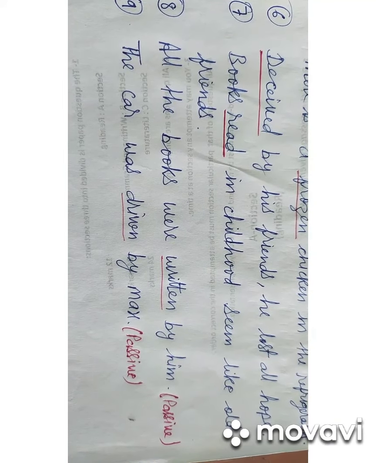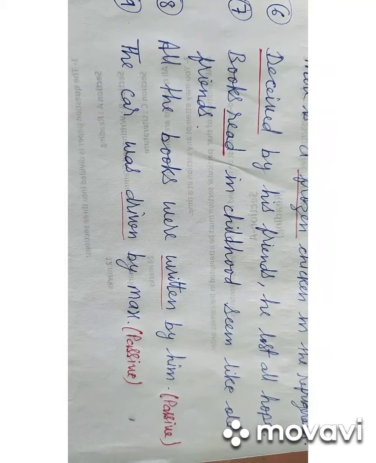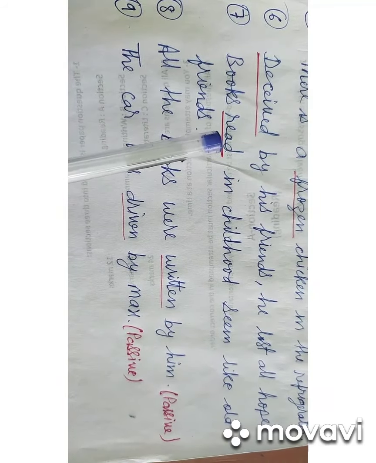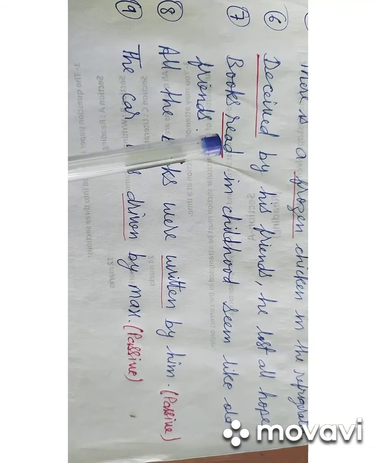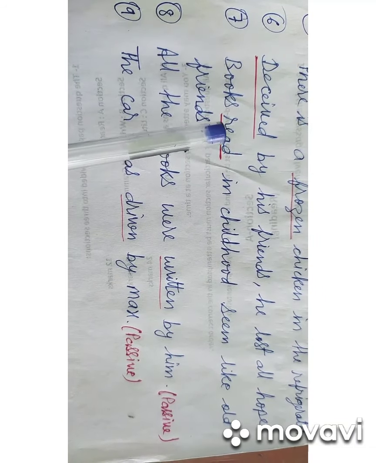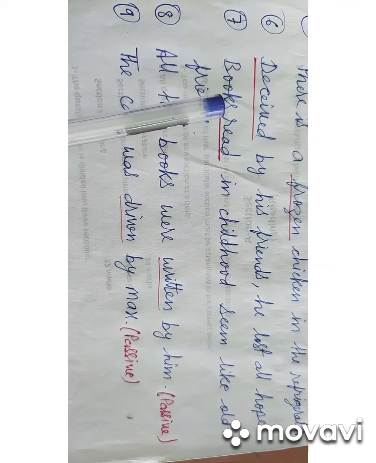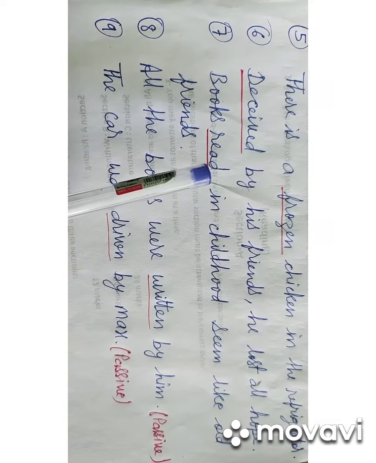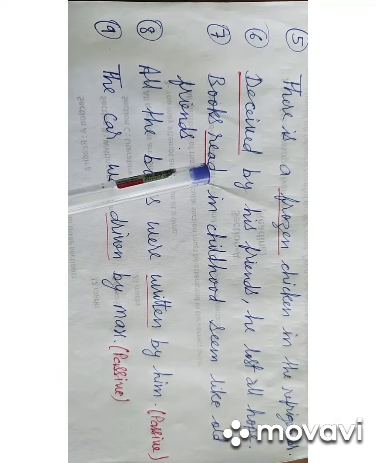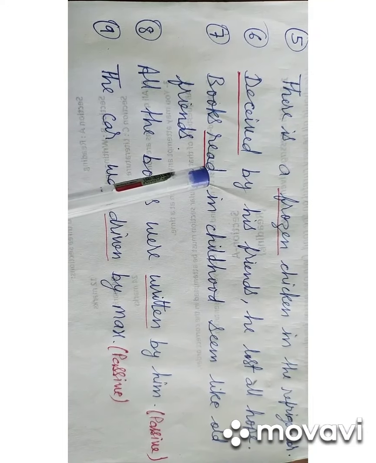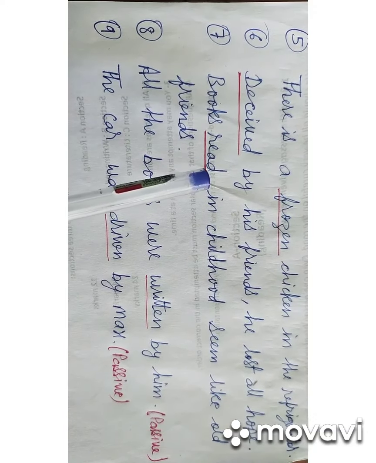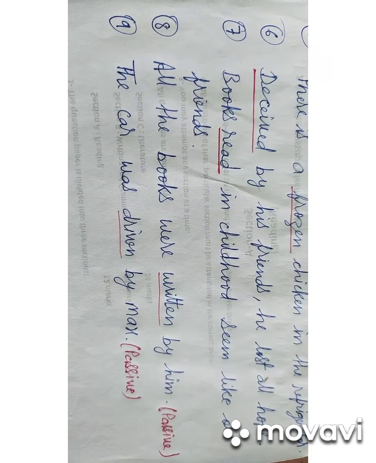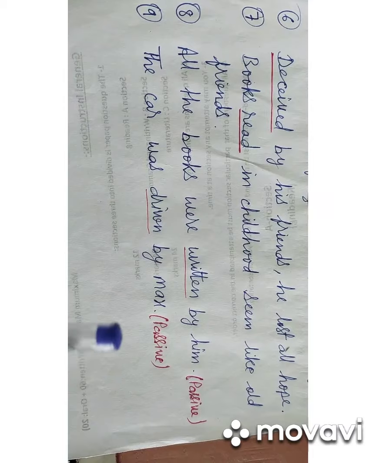Books read in childhood seem like old friends. In this sentence also the word read is the verb third form and it is the past participle modifying the noun books because it is acting as an adjective. The verb read is an irregular verb because all the three forms are the same in irregular verbs. Books read मतलब पढ़े हुए किताबें.